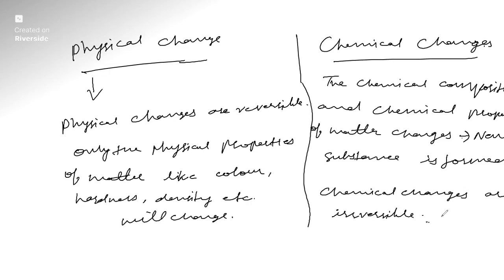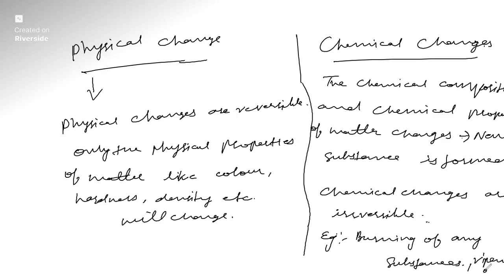Chemical changes are irreversible. For example, burning of any substance, like the burning of a candle. Is it a physical change or chemical change? Anyone? Come on, tell me. This is a chemical change. Ripening of fruits and photosynthesis are also chemical changes.